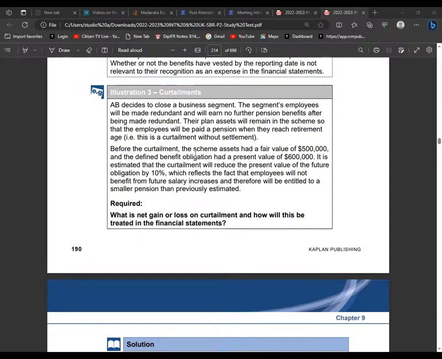Before the curtailment, the plan assets had a fair value of 500,000, and the defined benefit obligation had a present value of 600,000. It is estimated that the curtailment will reduce the present value of the future obligation by 10%, which reflects the fact that employees will not benefit from future salary increases and therefore will be entitled to a smaller pension than previously estimated. What is the net gain or loss on curtailment, and how will this be treated in the financial statements?